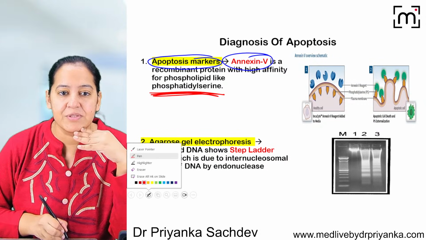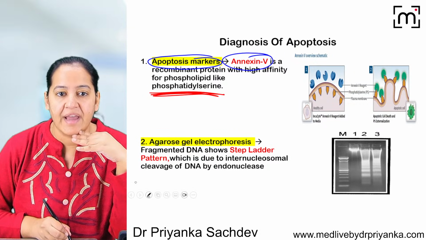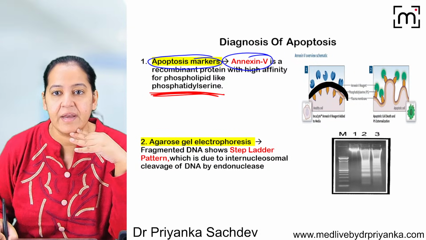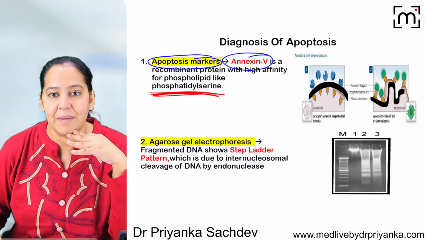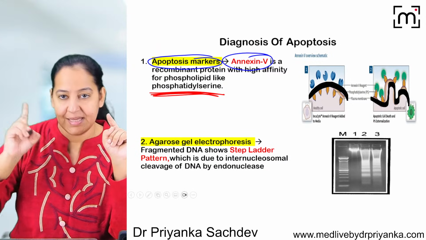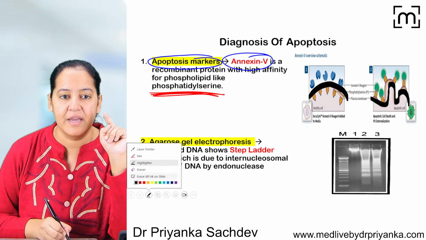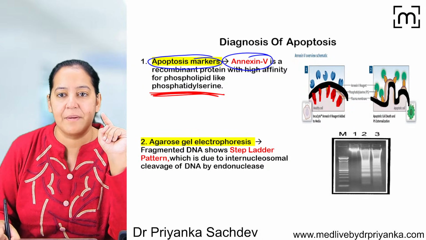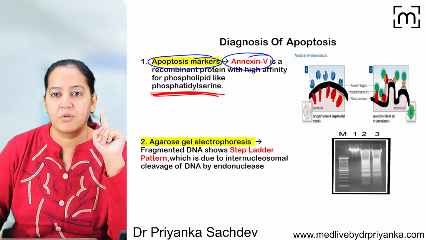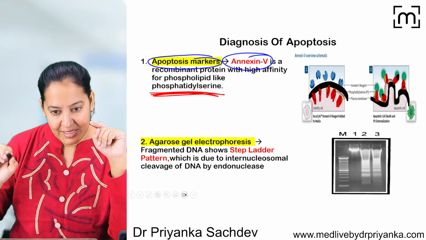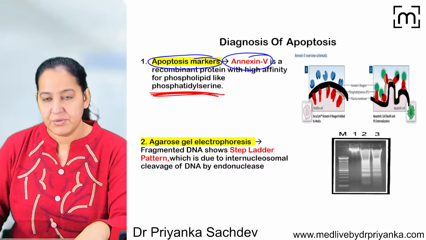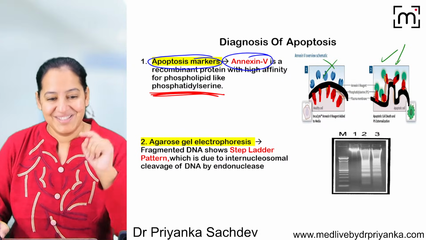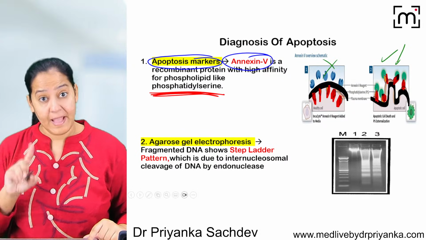Now in the diagram also, the same thing is shown to you. You can see this is a cell membrane and this is also a cell membrane. This is the normal cell, this is the apoptotic cell. Can you see it? Here phosphatidylserine is present on the inner side of the cell membrane, and here phosphatidylserine is present on the outer side. Whenever you put Annexin 5, it binds here but not here. So this is the principle behind Annexin 5.